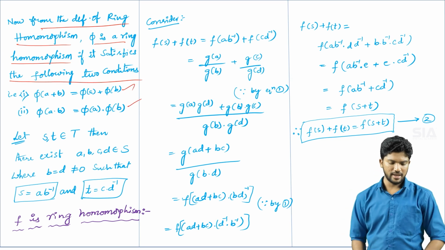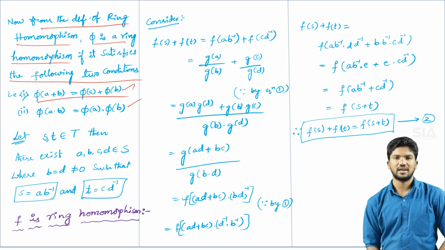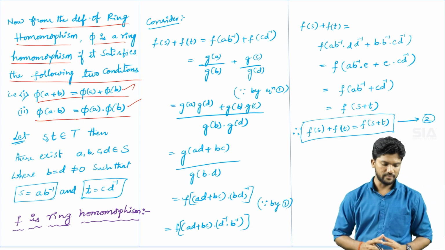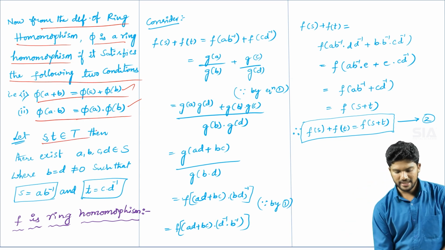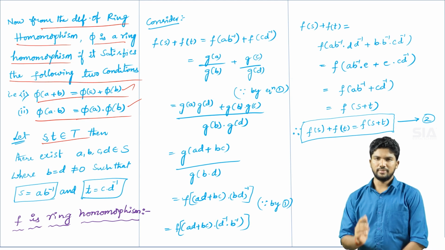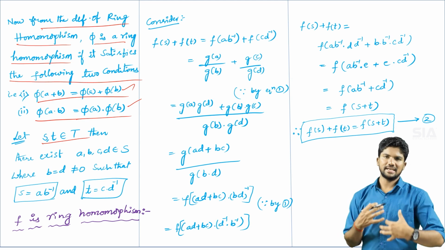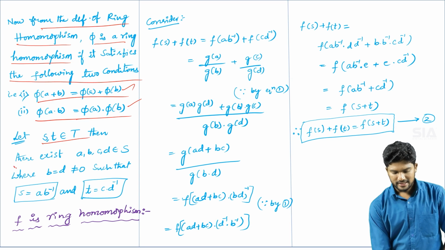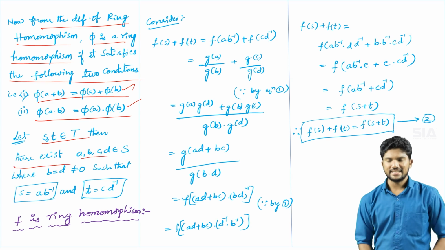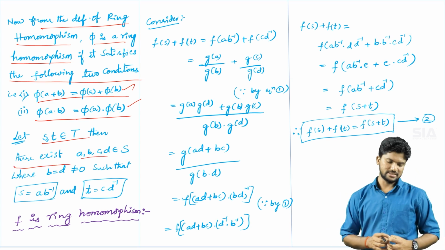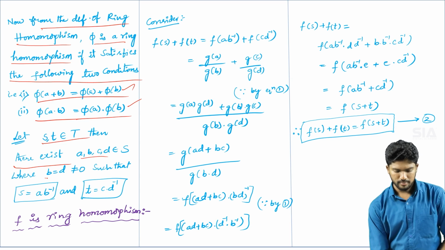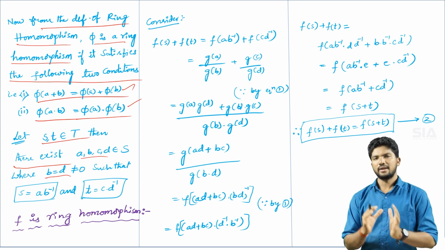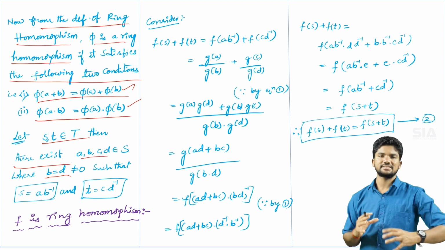Those are phi of a plus b is equal to phi of a plus phi of b, and phi of a into b is equal to phi of a into phi of b. Let s comma t belong to capital T. I am taking two elements, small s comma t belonging to capital T. Then there exist a, b, c, d belonging to capital S, where b is equal to d, and both elements are not equal to 0.